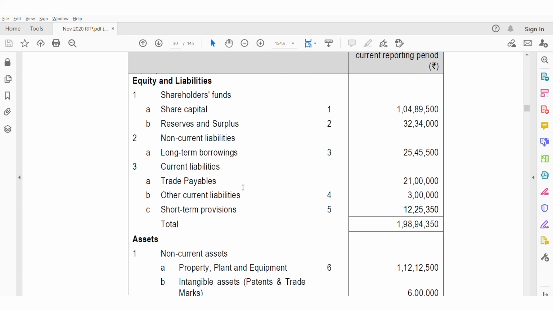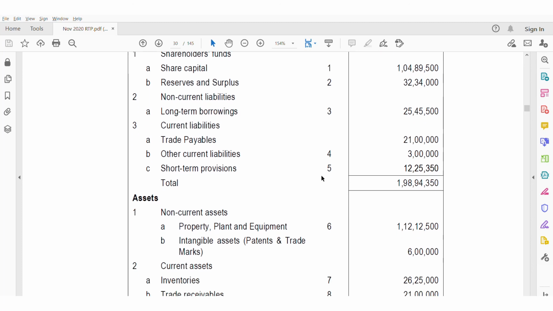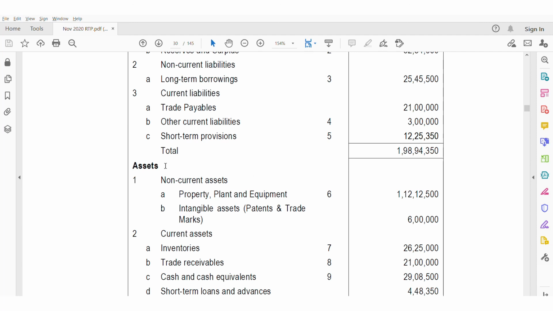There is no adjustment or any other information given for trade payables, so the amount has been taken directly. Otherwise you may have to give note references like MSME, non-MSME, like that. So total equity and liabilities is coming to 1,98,94,350.